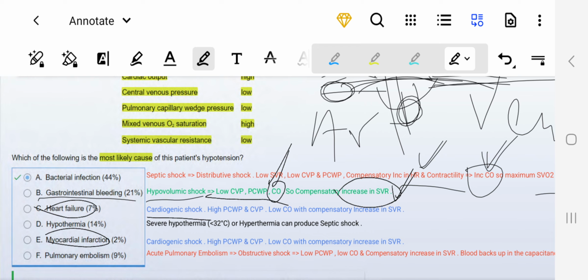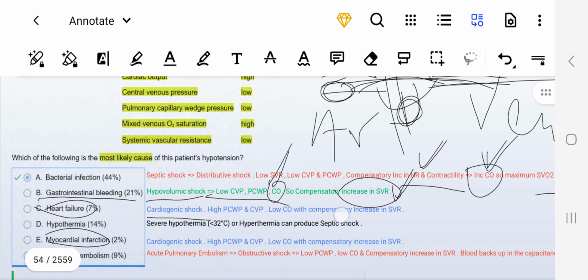So here the cardiac output would be decreased, due to which there will be fluid retention in the left ventricle. That fluid will go in the backward direction into the left atrium. So the pulmonary capillary wedge pressure would be increased. If it is right heart failure, the fluid will accumulate in the right ventricle, then in the right atrium. So the central venous pressure would be raised, right?